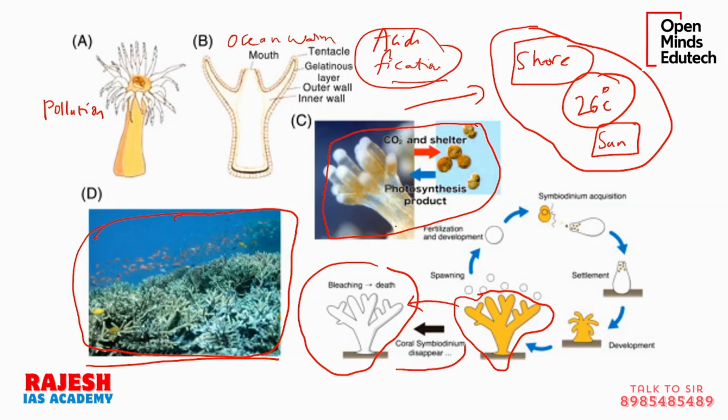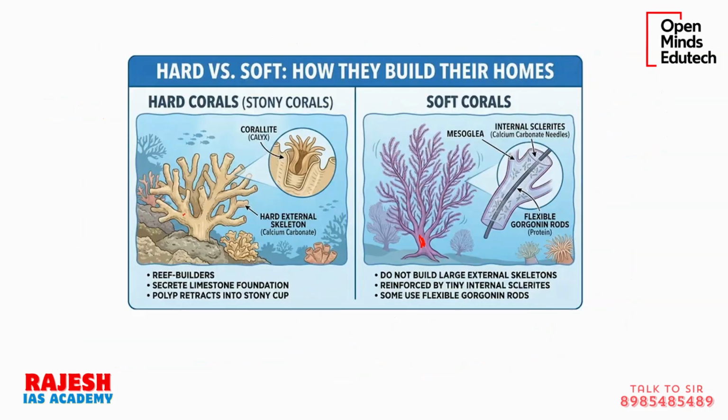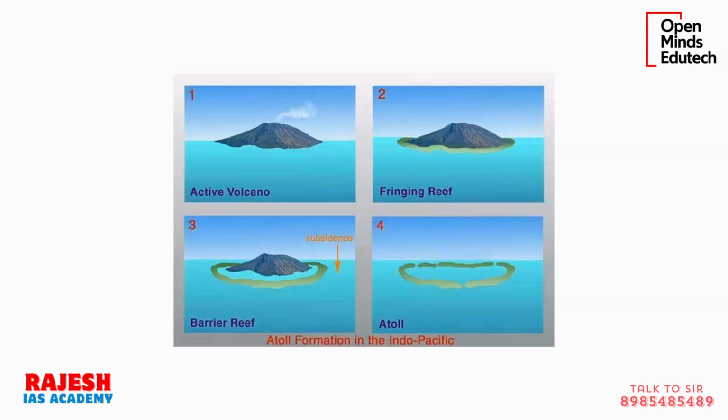The symbiotic relationship will disappear, and the coral cannot survive on its own fully because it did not evolve like that. So ultimately the coral will die, the ecosystem will die, all the species depending on these corals will die. So it is a very harmful phenomenon for ocean ecosystems.